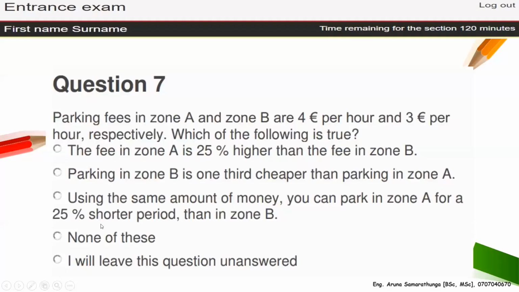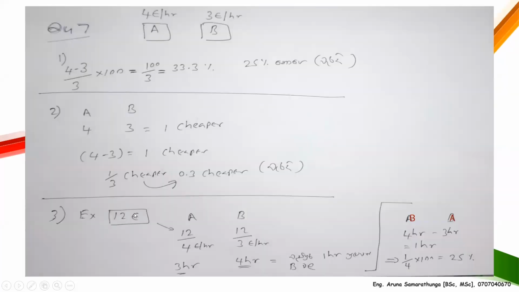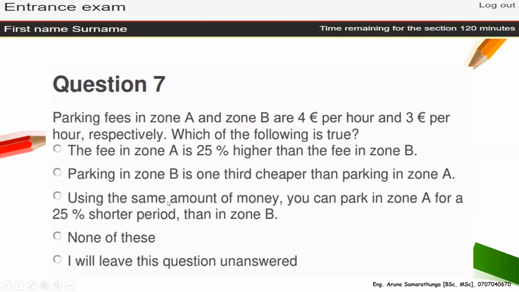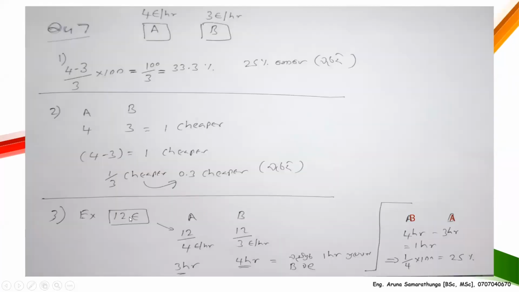Let's take the other one: using the same amount of money. So I am taking 12 euros. Why do I take 12 euros? Because it can be divided by 4 and 3. Otherwise you can take €10 or €100, it's okay. I took 12 euros because of using the same amount of money. So I have 12 euros now.